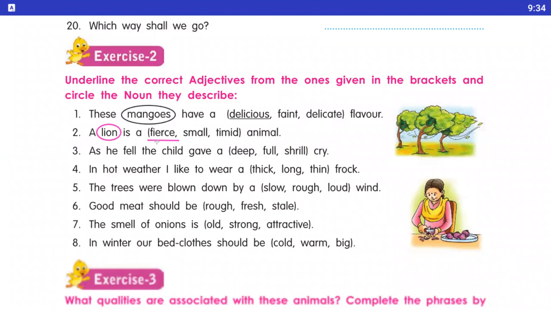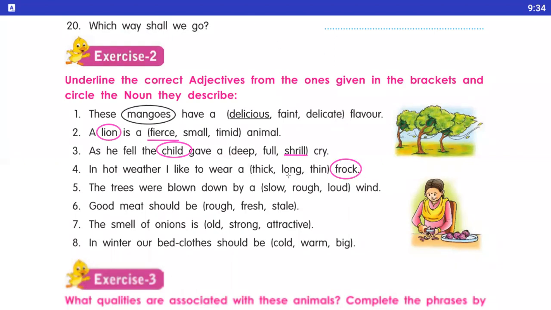Circle the child, and it is a... Yes, underline the shrill. Shrill means क्या होता है? Fast cry. Okay, student. Here now, in the fourth number sentence, in hot weather, I like to wear a dash. So here we underline the long and circle the frock. Okay, so I like to wear a long frock.